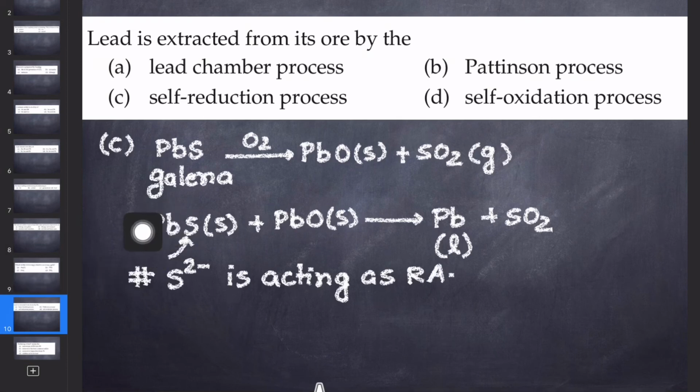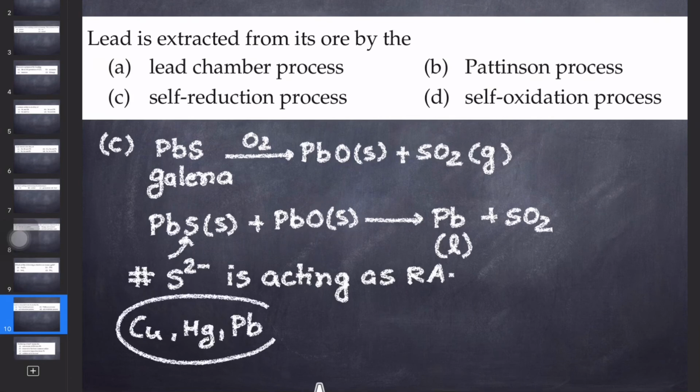Now, if someone asks you what are the metals for the extraction of which we do the self-reduction process, so it is copper, Hg, and Pb. These are the three metals for which the self-reduction process is done. Okay, let's see the next.